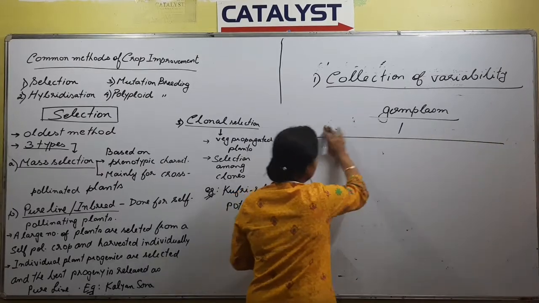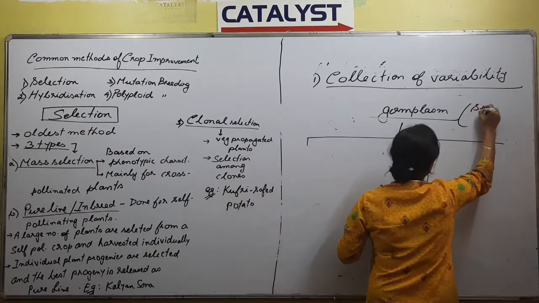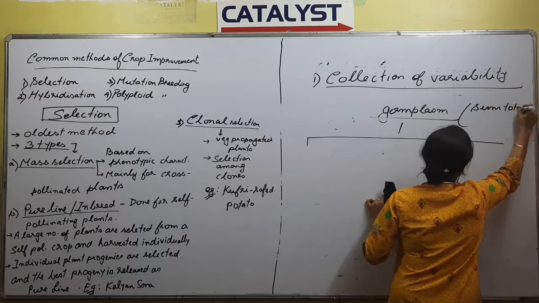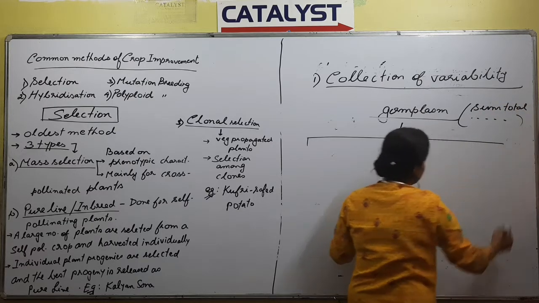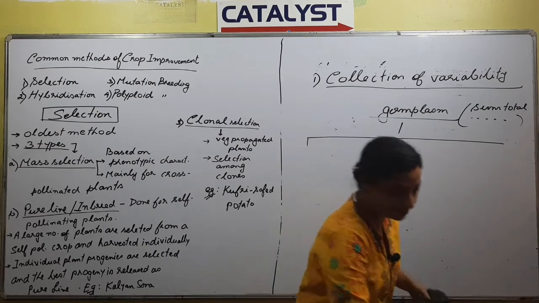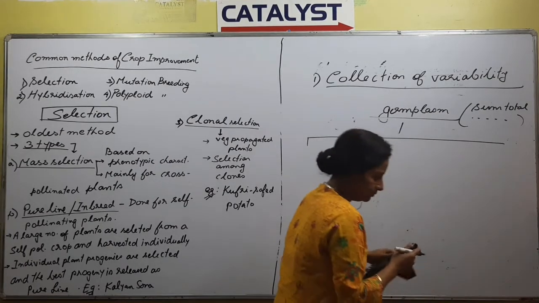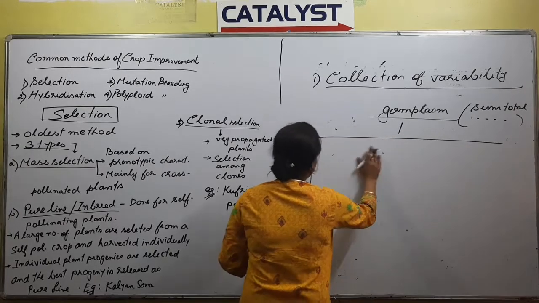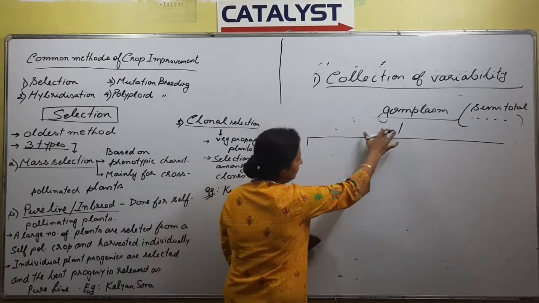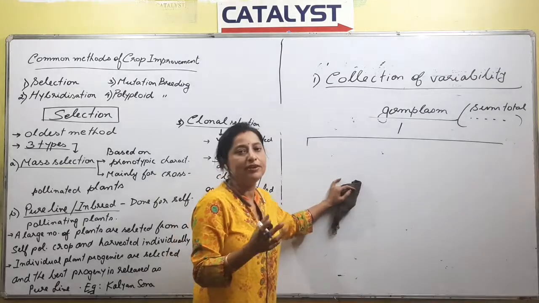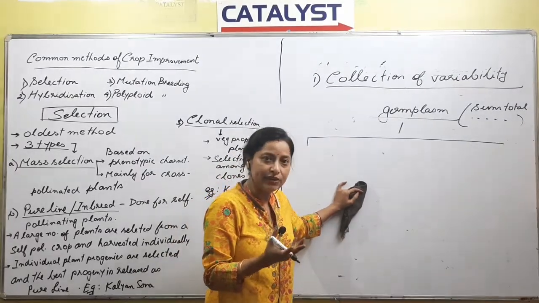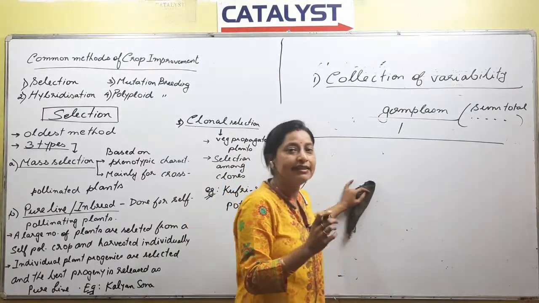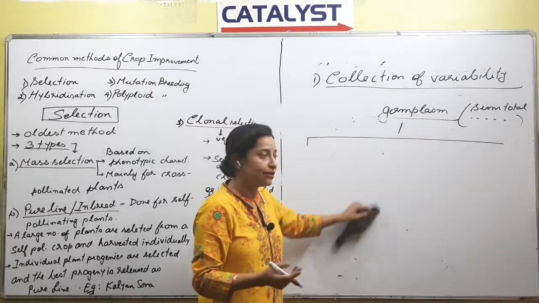So what is germ plasm? We have discussed: the sum total of all the alleles of all the genes is called germ plasm. Okay, next is from where will you collect? Plant breeding, the first step is collection. What do we collect? We collect genes.